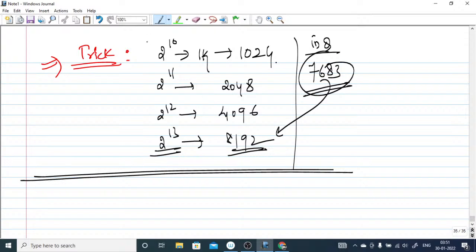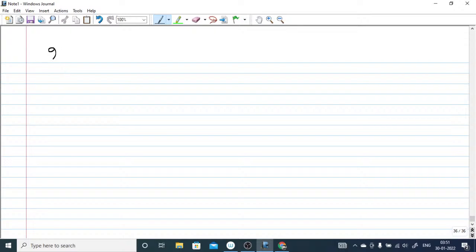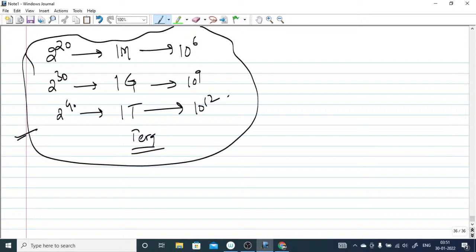This is a very important concept which you have to keep in mind. 2 to the power 10 means 1 kilo. 2 to the power 20 means 1 mega. 2 to the power 30 means 1 giga. 2 to the power 40 means 1 tera. These are the big data sizes. 1 mega means 10 raised to power 6, 1 giga means 10 raised to power 9, and 1 tera means 10 raised to power 12. This is how we represent them.